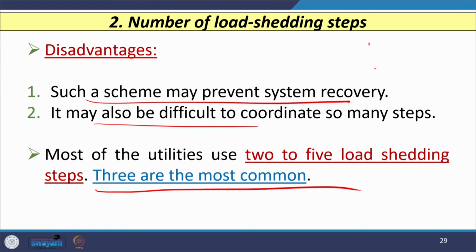So, with this background I will stop here, and the remaining factors which are going to affect the design of the intelligent load shedding technique, we will discuss in the next class. Thank you.